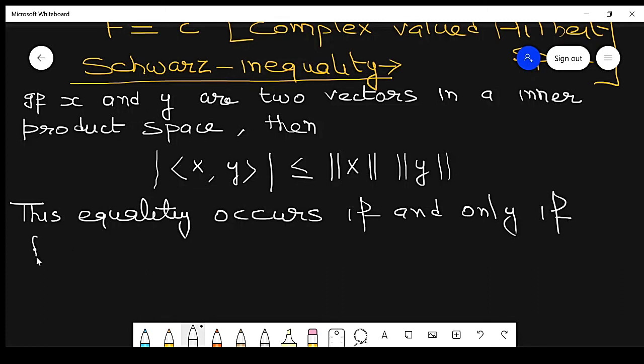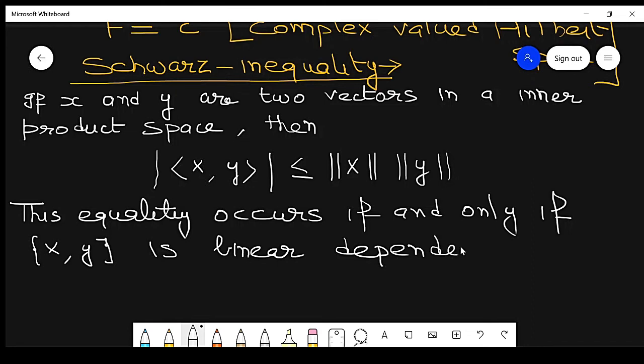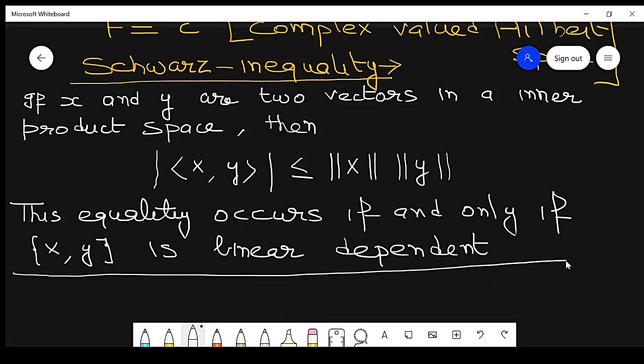This equality occurs if and only if the vectors x comma y are linearly dependent. Linearly dependent means they are linear combinations of each other. So this is the statement of the Cauchy-Schwarz inequality.